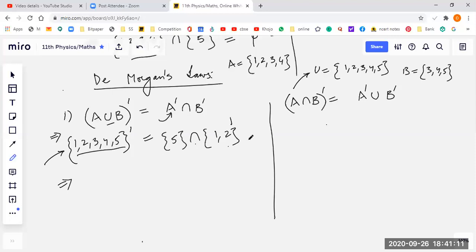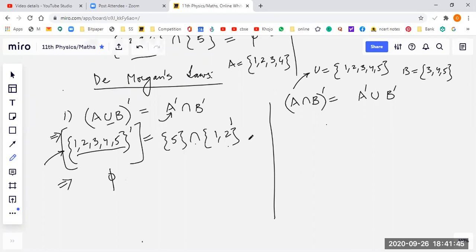Now this is A union B, which is also the universal set. At one instance I am saying the complement of this set should have all the elements from U, and in the second instance I am saying this set should not have any element from U. That means it is the null set.